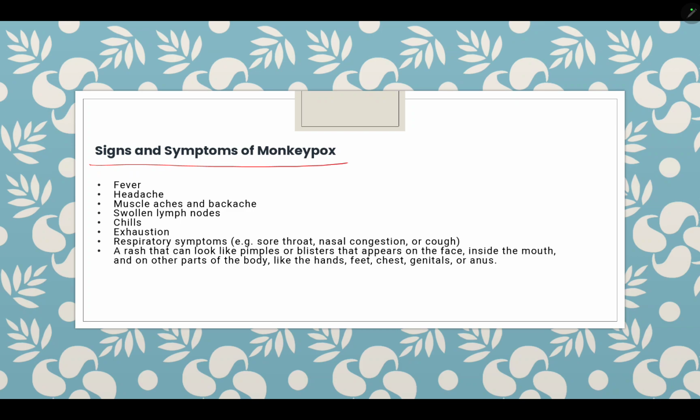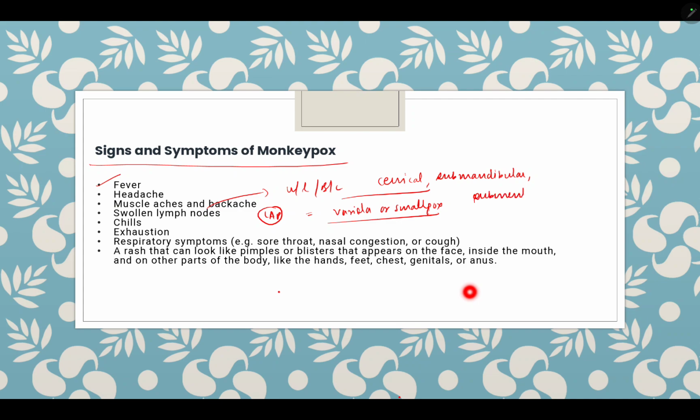Signs and symptoms of monkeypox: fever, headache, muscle ache and backache, and swollen lymph nodes, usually lymphadenopathy. That is usually not present in other types of pox viruses like variola or smallpox, so we can differentiate it by lymphadenopathy. Lymphadenopathy, unilateral or bilateral, usually involves the cervical, submandibular, submental or inguinal lymph nodes.